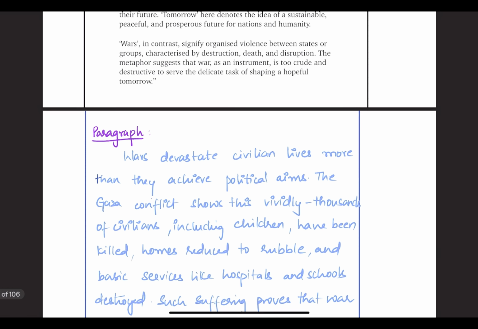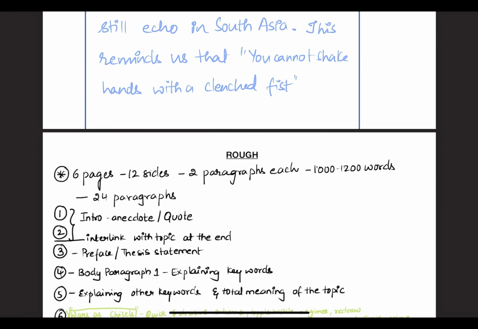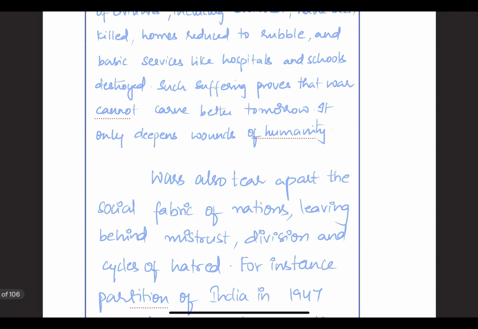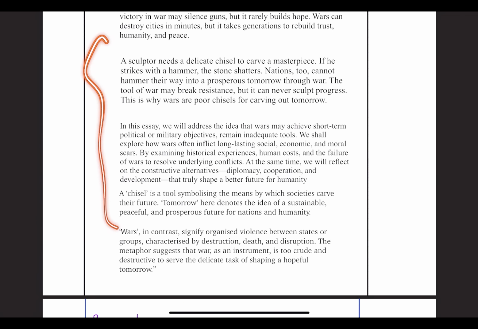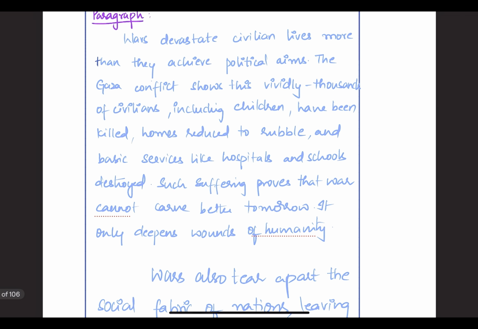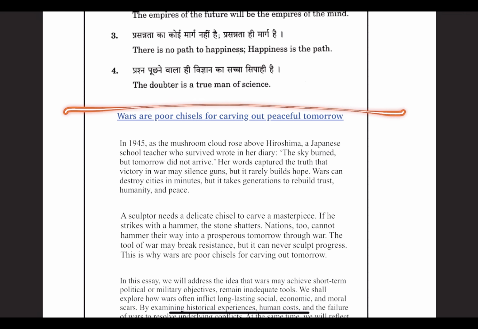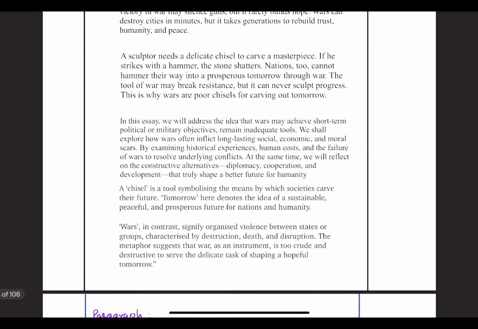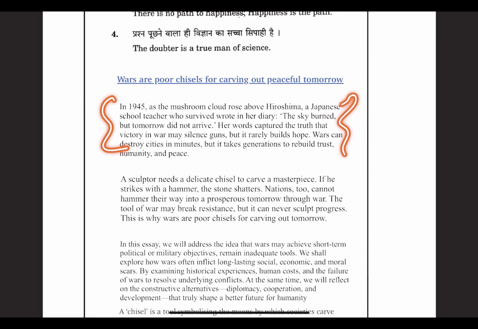Now that we have completed paragraphs 4 and 5, although I have added this in a single page, in the exam what you have to do is this: if half of the question paper page has this question set, either you can start your essay on the same page or you can start from the next fresh page. If you start from this page, only one paragraph can be included.